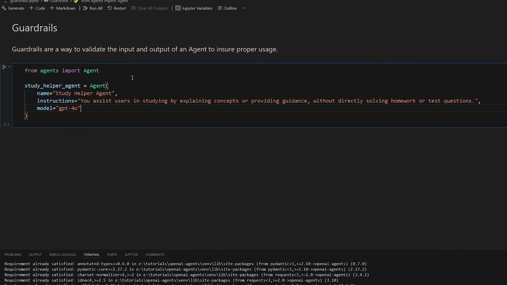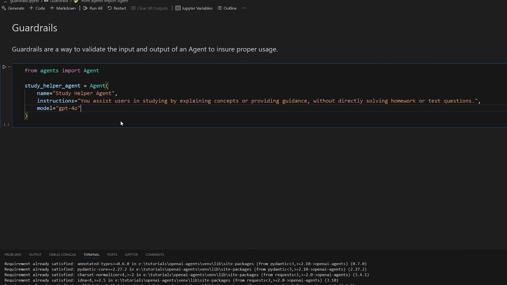So as a more concrete example, if we want to have a study helper agent that assists users in studying by explaining concepts or providing guidance without directly solving homework or test questions, this agent can be used obviously by a user, but maybe we don't want them to be able to cheat. Like we would want to detect if they're just providing the homework questions directly.